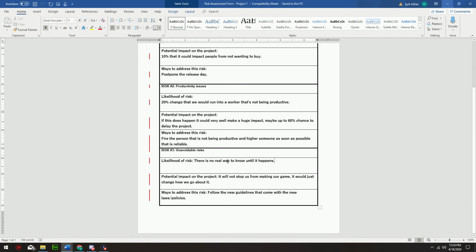There is no real way to know until it happens, so like unavoidable risks. You don't know until it happens, and maybe there's like laws that change about the type of game that you have and whatnot. So potential impact, it could stop us from making a game, but we would try and find ways to go about it. We would follow the new guidelines that came with the laws and policy.